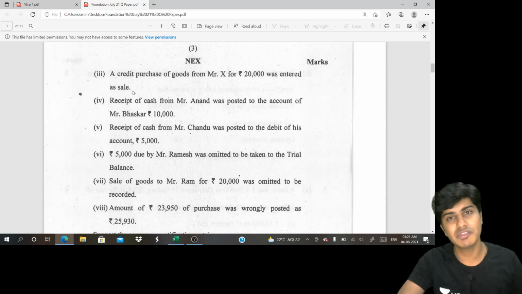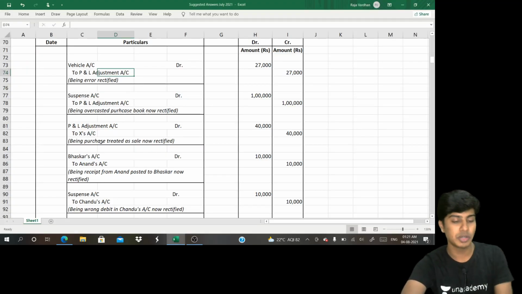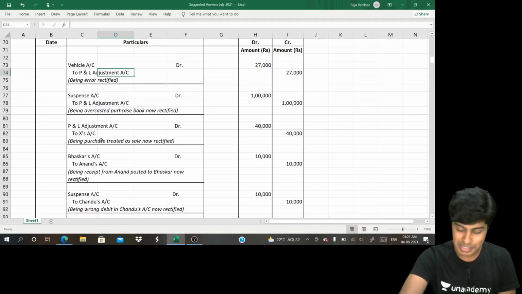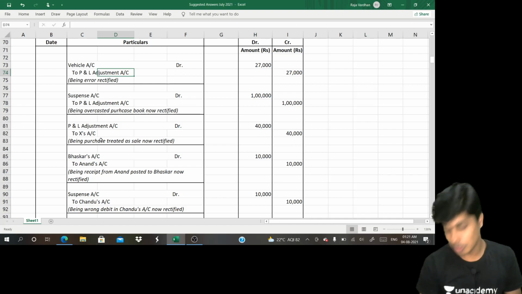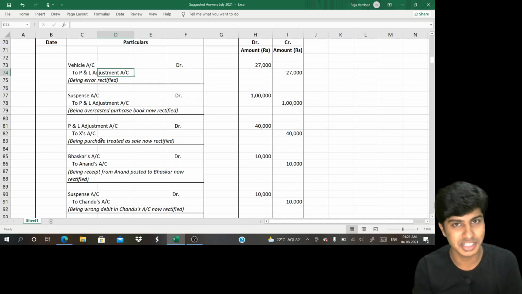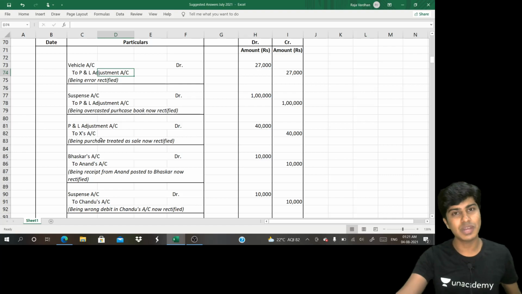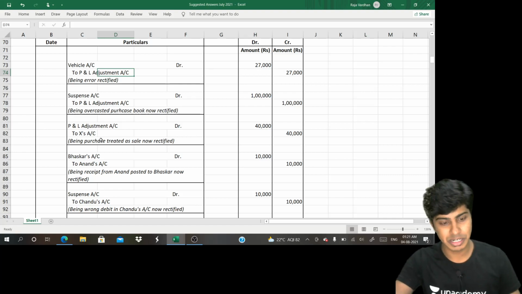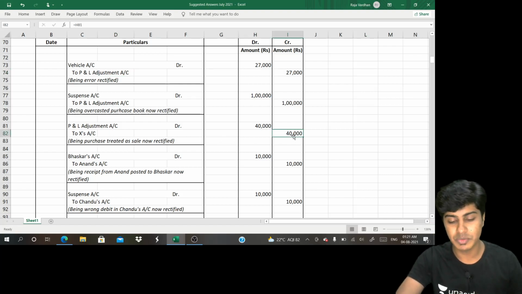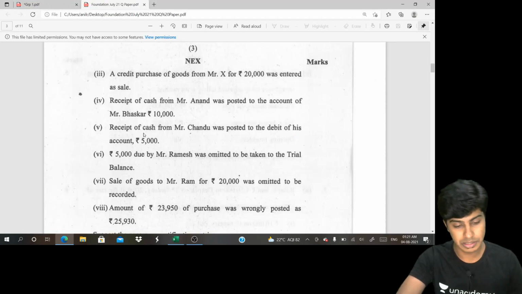So the rectification entry will be purchase account debit, sale account debit to X account. However, purchase account, sale account being nominal accounts cannot be used in the rectification at stage 3. So I'll replace my purchase as well as sale with P and L adjustment account, and X account will be credited with double the amount. Double the amount. Done. Next, fourth one.